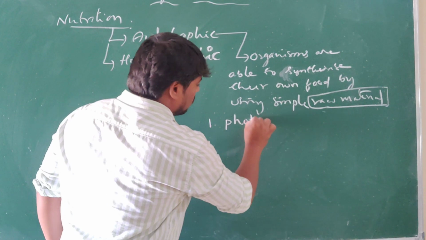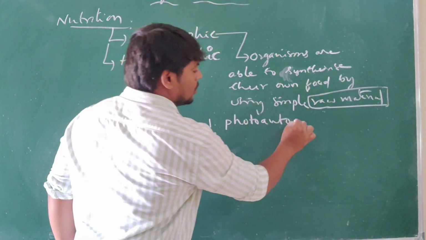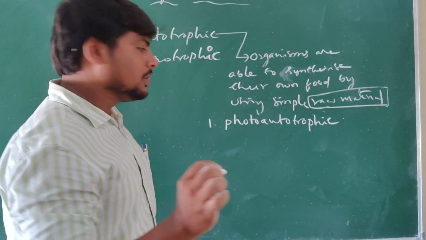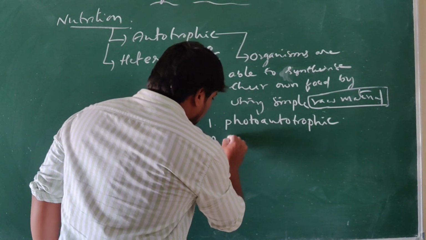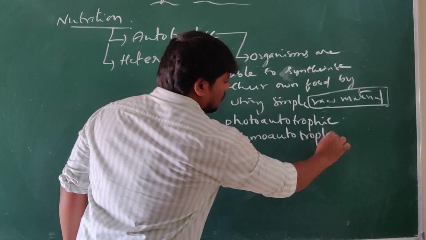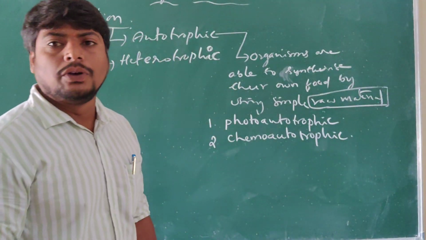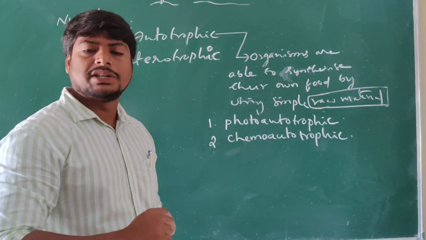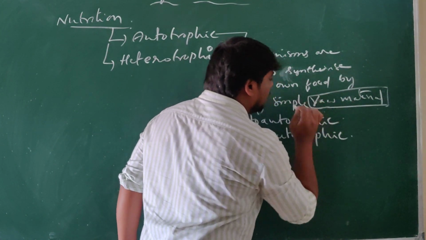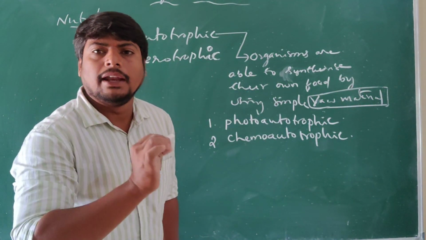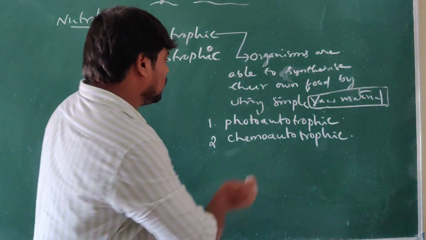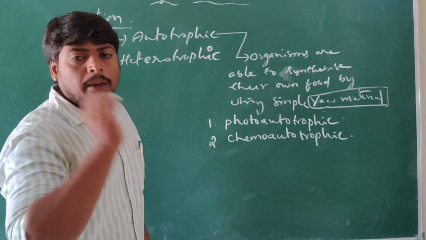Photoautotrophic nutrition and chemoautotrophic nutrition. These are the two forms of nutrition which are based on the availability of sources of raw materials. What is the raw material available for them to make their own food? Based on that, photoautotrophs and chemoautotrophs.